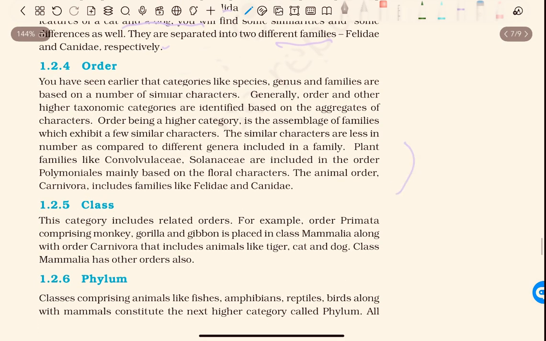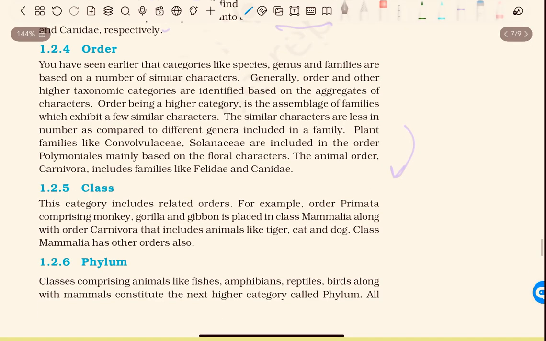Let us move further. Class. This category includes related orders. For example, order Primata comprising monkey, gorilla and gibbon is placed in class Mammalia, along with the order Carnivora that includes animals like tiger, cat and dog, and other orders also. Phylum. What is phylum? Classes comprising animals like fishes, amphibians, reptiles, birds, along with mammals constitute the next higher category called phylum.